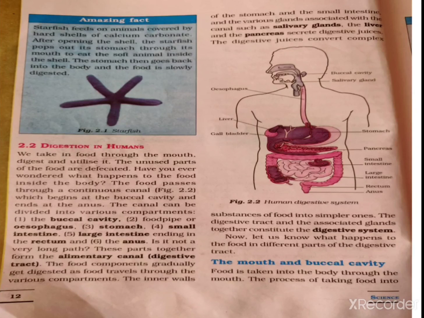These 3 glands secrete digestive juices, which convert complex substances of food into simple ones. The digestive tract together with these 3 glands constitutes the digestive system.